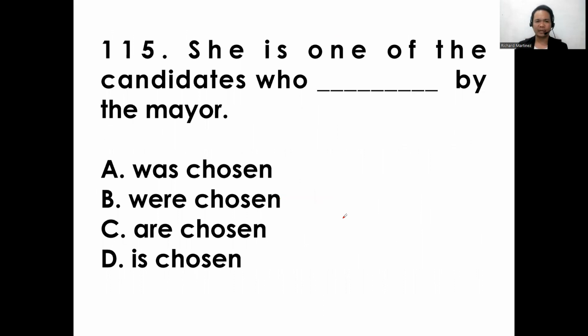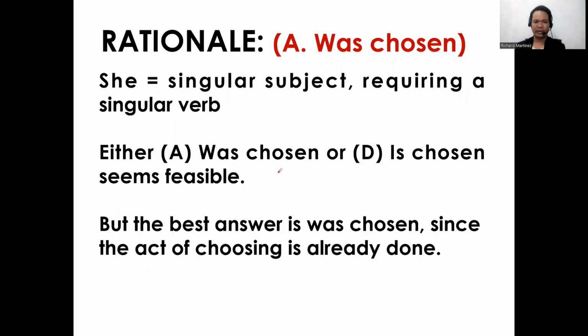Okay, so let's proceed now to item 115. She is one of the candidates who blank by the mayor. A, was chosen; B, were chosen; C, are chosen; D, is chosen. So she is one of the candidates who blank by the mayor. All right, so the answer here is was chosen. She is one of the candidates who was chosen by the mayor.